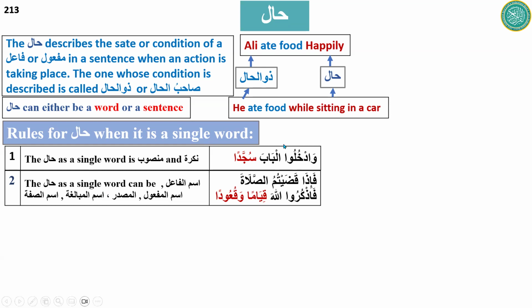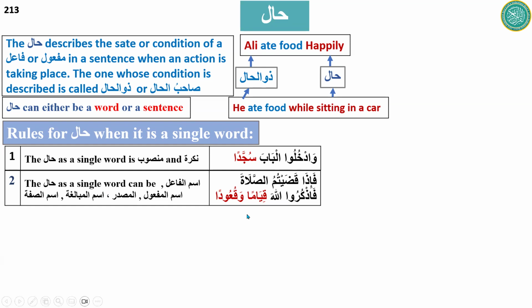So here there is sujadan. What is sujadan, Brother Ashar? Is it ismul fa'il, maf'ul, or masdar? It is ismul fa'il. It is sajid. The broken plural of sajid is sujadan. So yes, it is used as ismul fa'il.